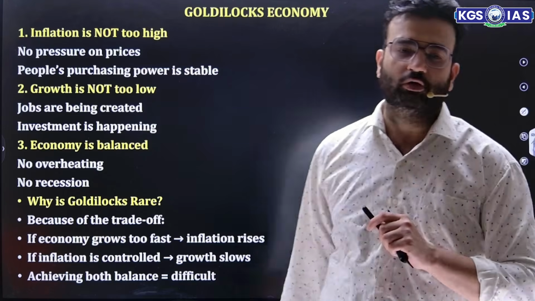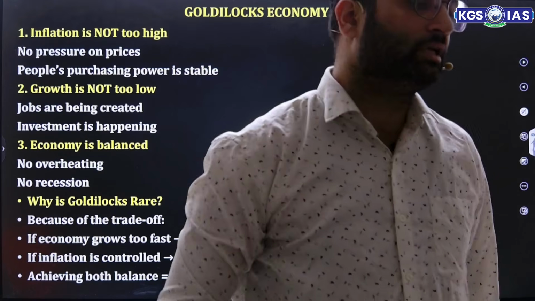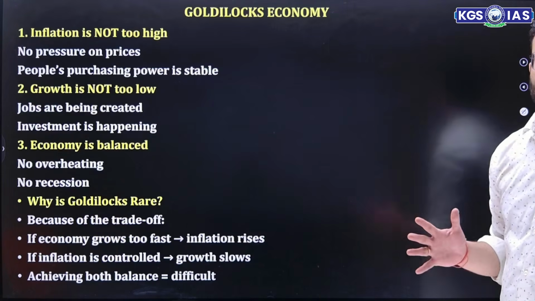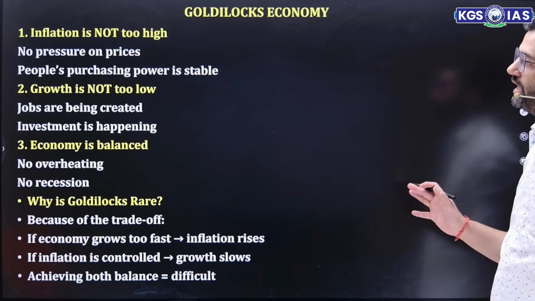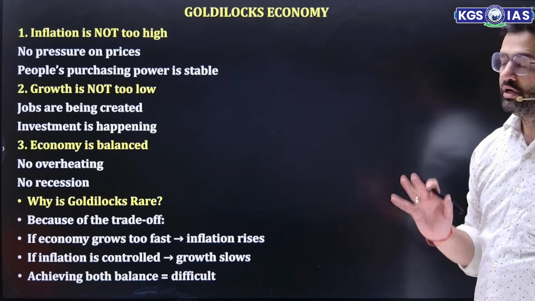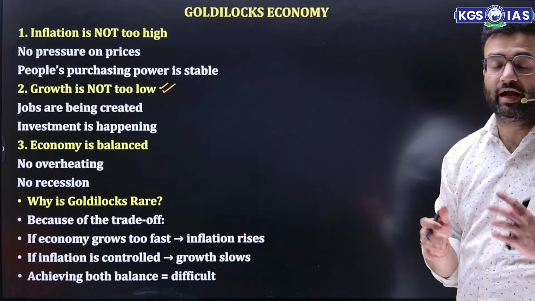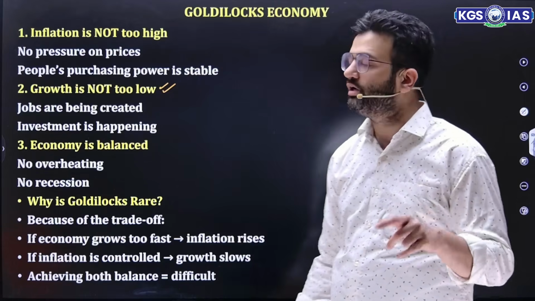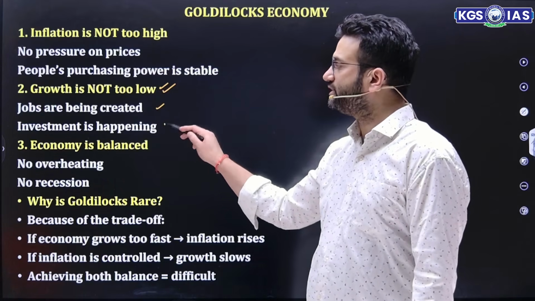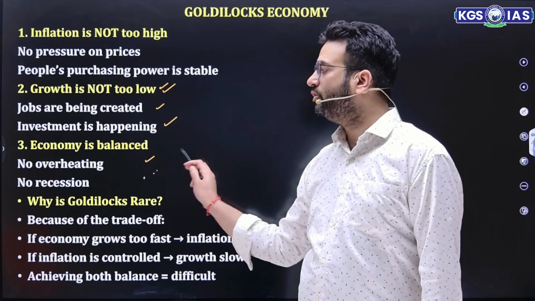So friends, what is this Goldilocks economy? What is actually the meaning of this Goldilocks economy? A Goldilocks economy simply means that inflation is not too high. That means inflation remains within the target range, so there is no pressure on prices and people's purchasing power remains stable. Apart from that, growth is not too low. Growth is also accelerating, and as per the IMF, they have projected that India is one of the fastest growing economies in the world. So jobs are being created, investment is happening, the economy is balanced. That means no overheating, no recession.